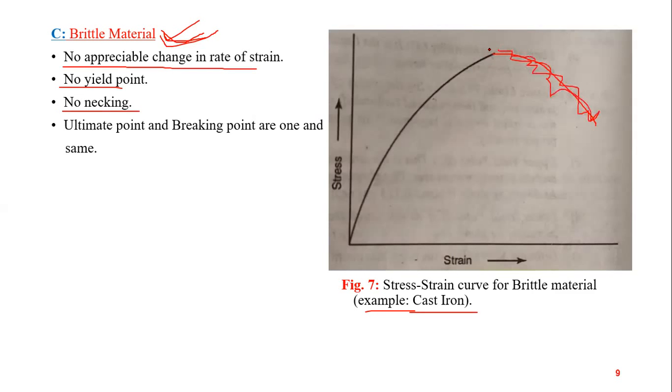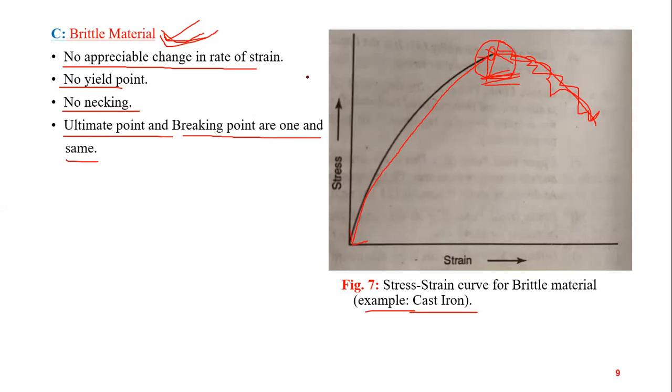So if we consider only up to this point, we see that there is no ultimate tensile strength point, so there will be no necking. Ultimate point and breaking point are one and the same. So this point, the ultimate point and the breaking point are the same.